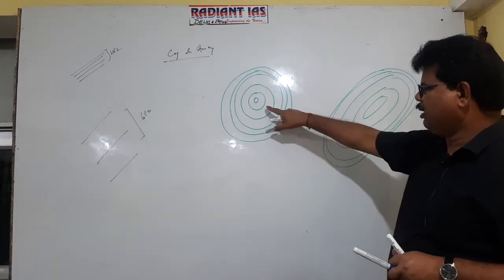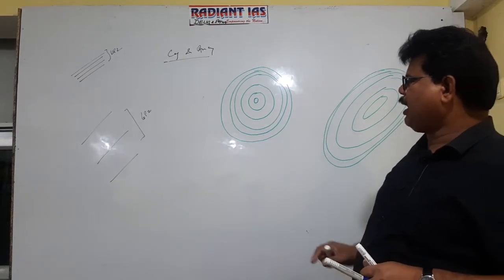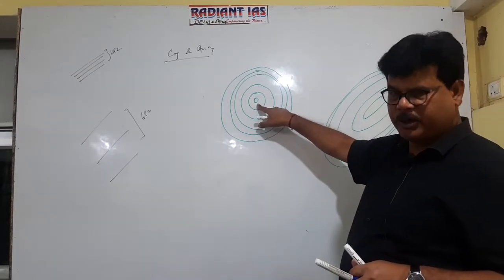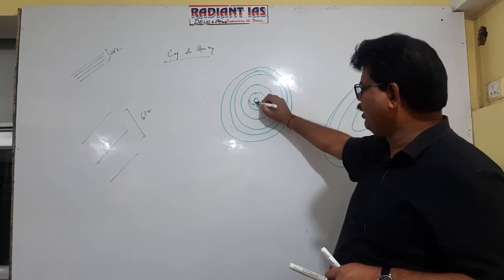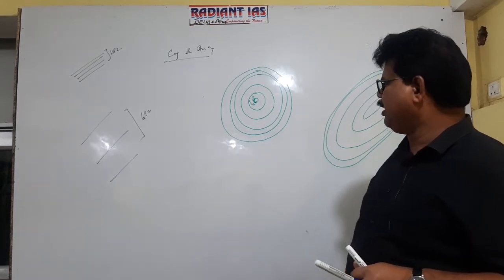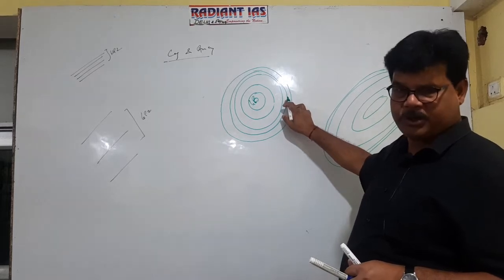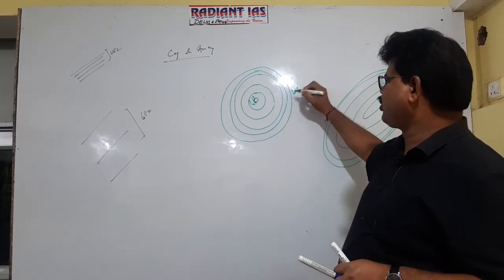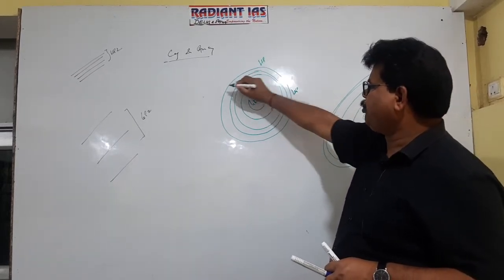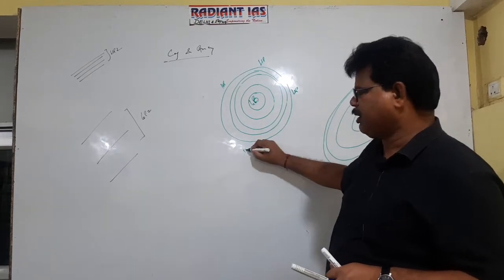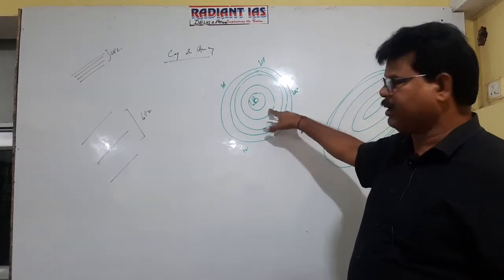Here in the central part isobars are widely spaced representing low pressure. In the outer peripheral region the isobars are closely spaced representing high pressure. This is high pressure area, high pressure area and high pressure area. It is clear that it represents the cyclone.